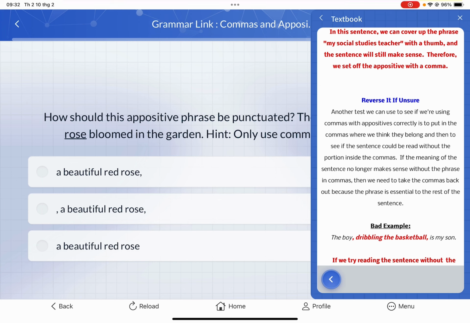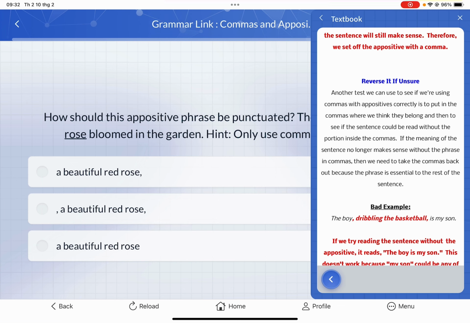Another test we can use to see if we're using commas with an appositive correctly is to put in the commas where we think they belong, and then see if the sentence could be read without the portion inside the commas. If the sentence no longer makes sense without the phrase in commas, then we need to take the commas back out, because the phrase is essential to the rest of the sentence.